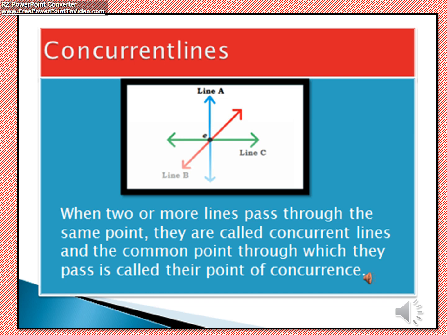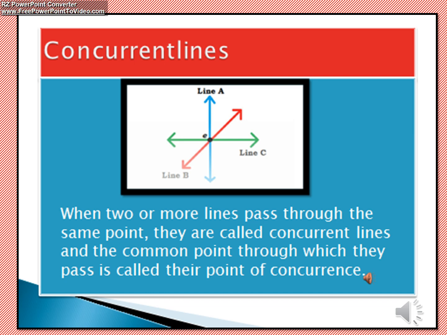Then we are talking about concurrent lines. What are concurrent lines? When two or more lines pass through the same point, they are called concurrent lines, and the common point through which they pass is called their point of concurrence. When two lines intersect each other at a point, they are also called intersecting lines.